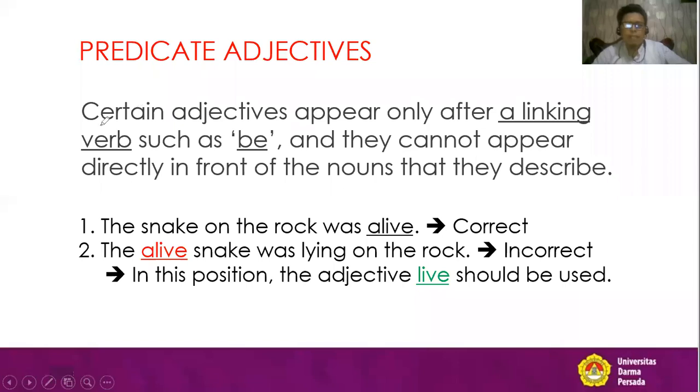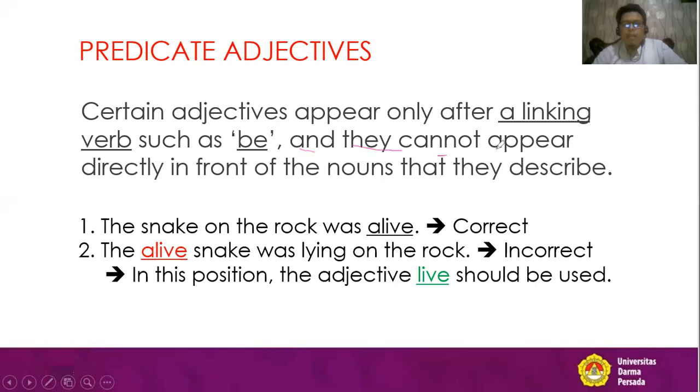Everybody, let's see. Certain adjectives appear only after a linking verb, not before but after a linking verb, such as be, that is to be. Maybe we are talking about is, are, was, were. So that's what I mean by be.